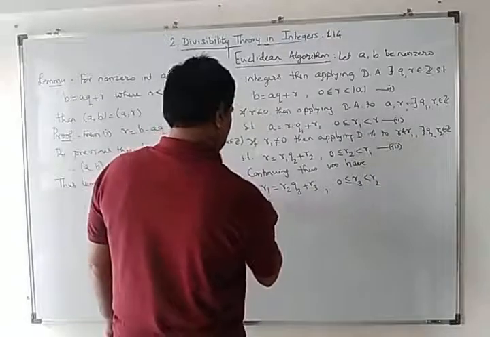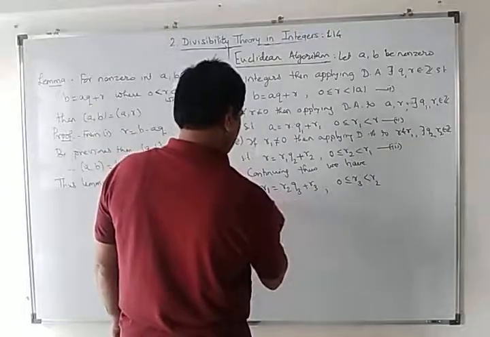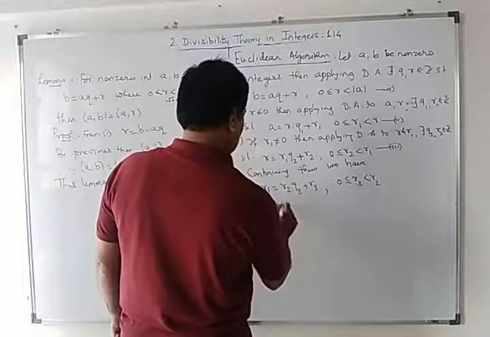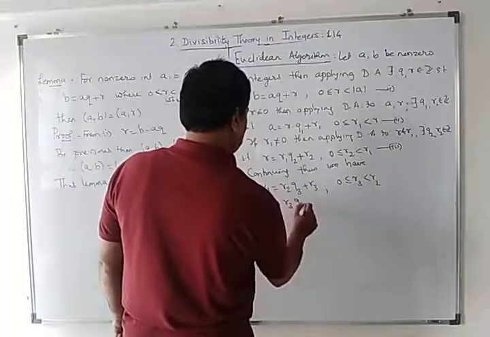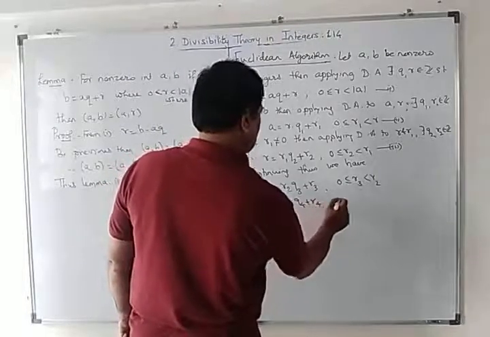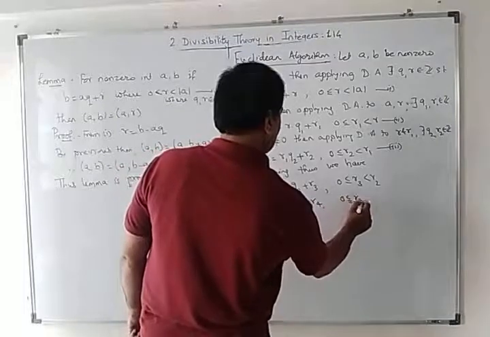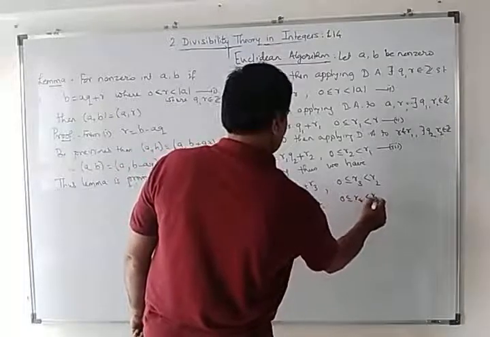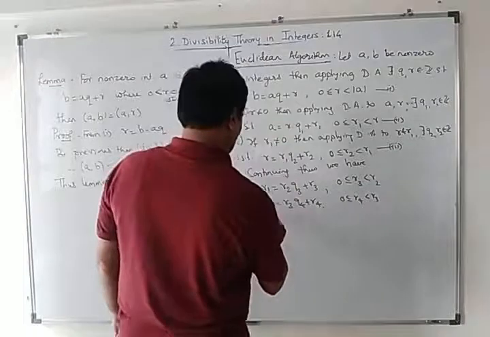Then r2 is equal to r3 q4 plus r4, 0 less or equal r4 less than r3, and so on.